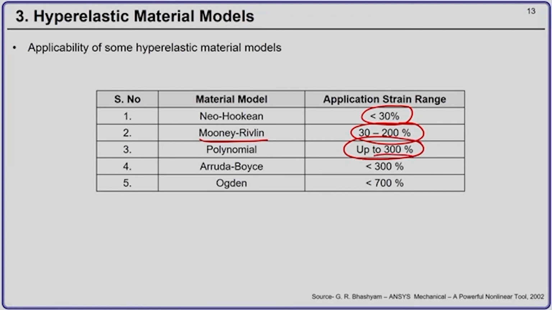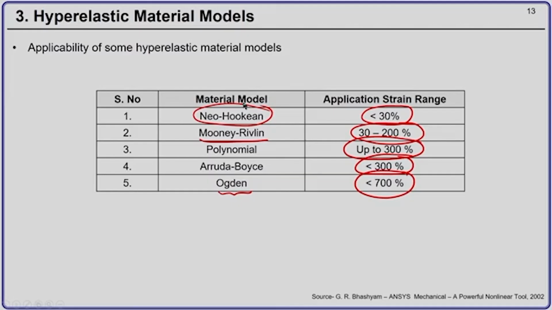Arruda-Boyce models work for all strain ranges less than 300%, and the Ogden model can accurately predict hyperelastic material behavior for strain ranges up to 700%. So, with this we now move to our discussion on the constitutive relation for a compressible Neo-Hookean material model, which is shown over here.